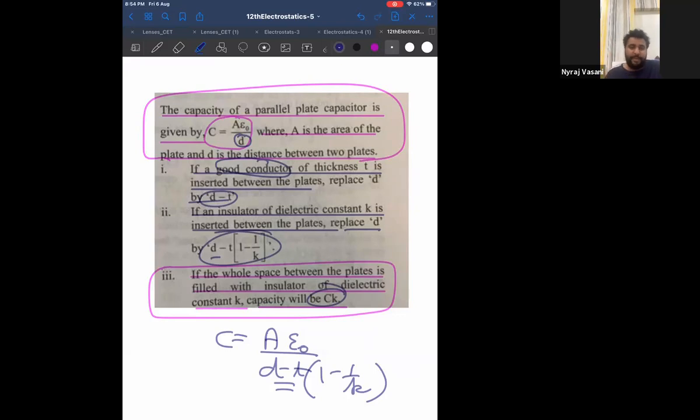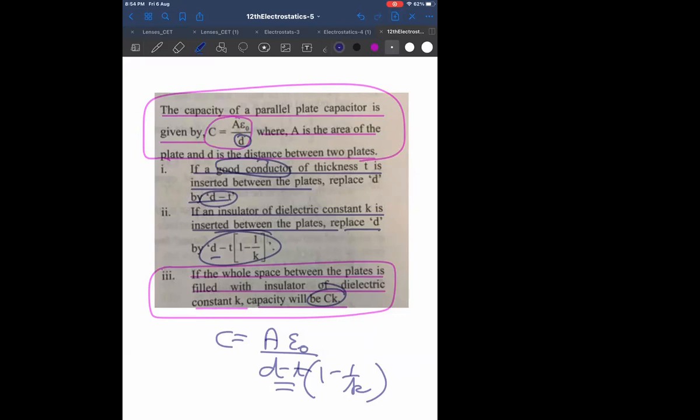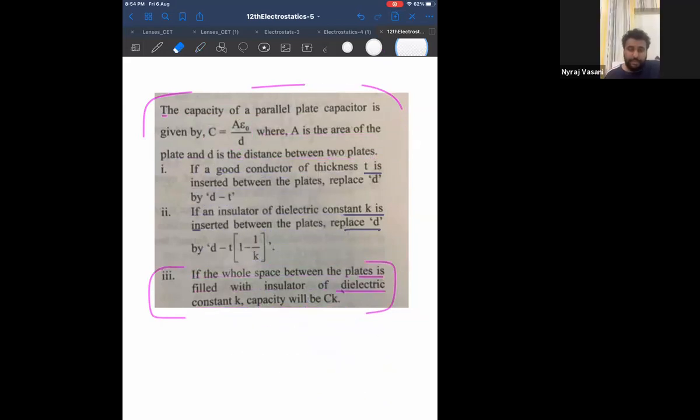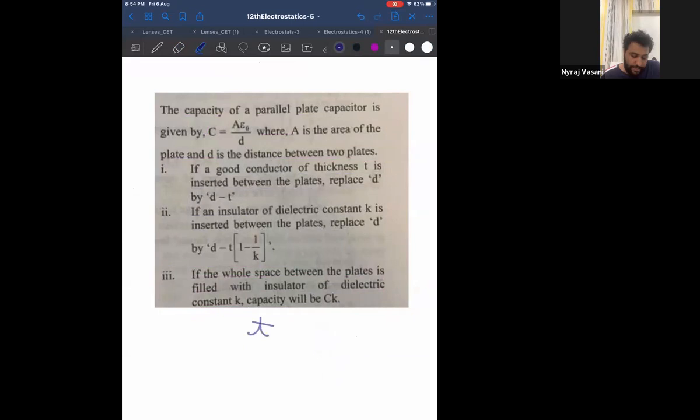But did you understand this paragraph? What you need to do? Yes, it will be mentioned in the question. Yes, Arpit, it will be mentioned in the question. Whereas the second one and the third one will be partially introduced. I'll tell you why. Because if it is completely introduced, can I say T will be equal to D itself? Thickness will be D itself. Only when partial introduction happens, only thickness comes. So this case and this case is partial. This case is complete with the whole space.